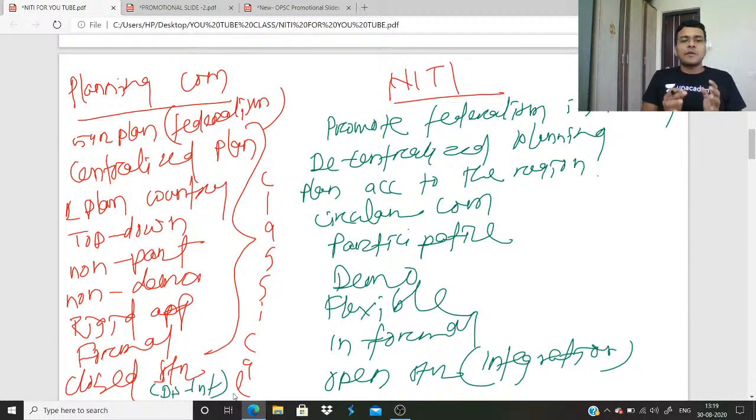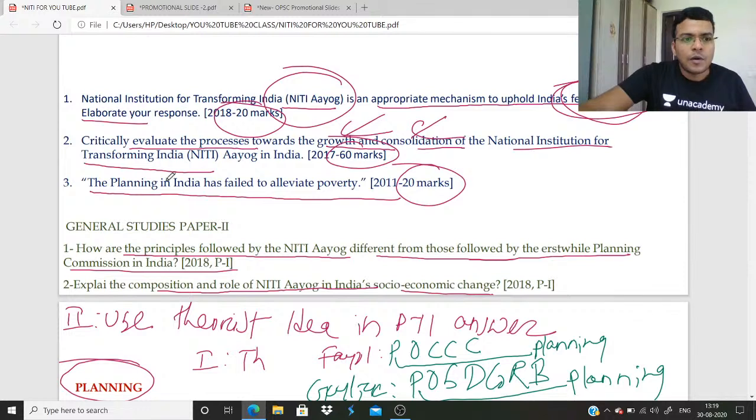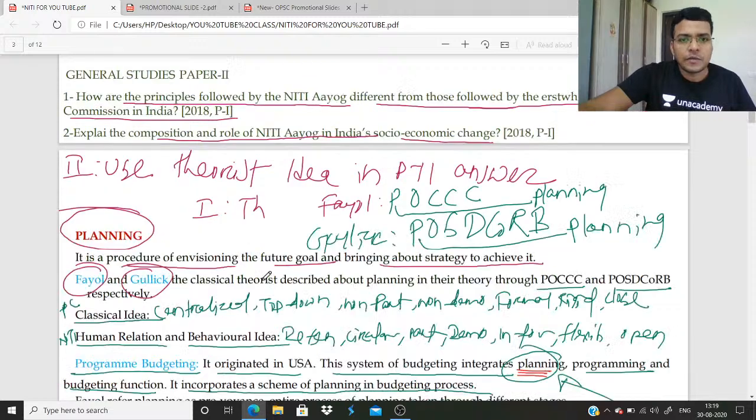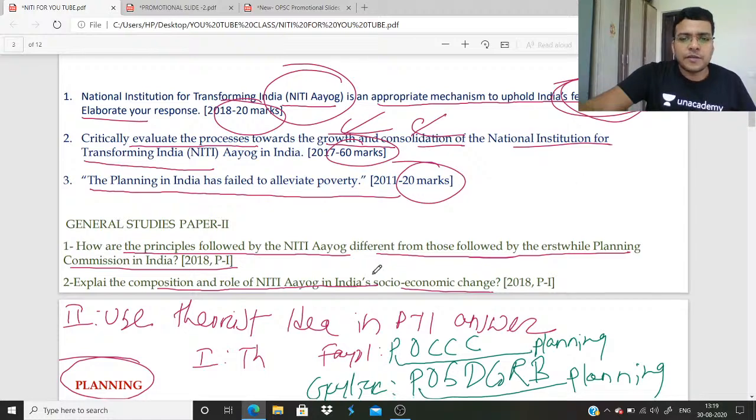Only then the answer becomes public administration type. And one question, this is the answer of this question I am giving you. How are the principles followed by NITI Aayog different from erstwhile Planning Commission? You need to write that. This is the answer of this question on GS. Clear? And this answer, NITI is an appropriate mechanism to uphold Indian federal spirit.